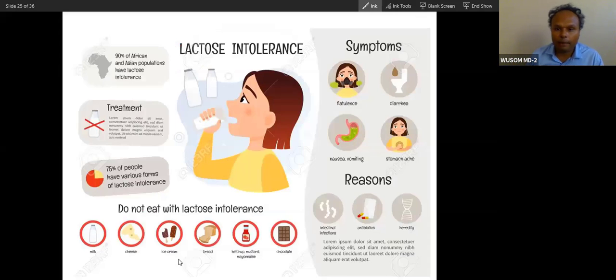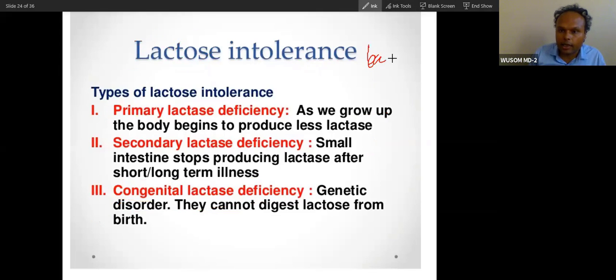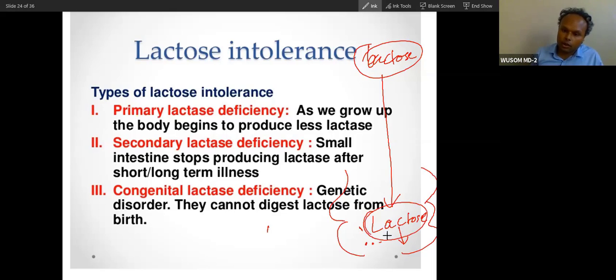So what will happen in such a baby? The symptoms will be similar to those you wrote down, including flatulence, because if lactose is not digested, it will reach the large intestine. In the large intestine there are bacteria. This bacteria will metabolize the lactose, and because of that there will be production of gas.